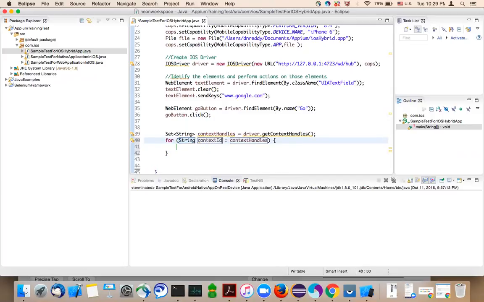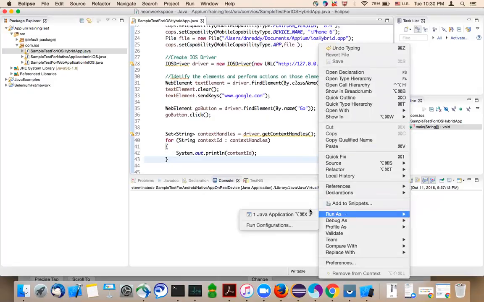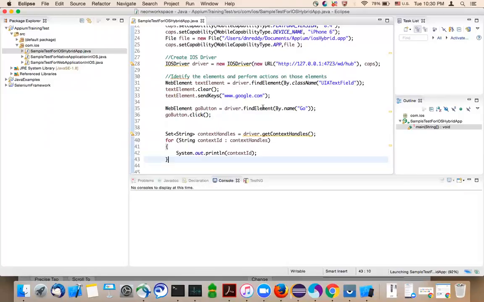Context ID. Okay, and do sysout context ID. Okay, so first of all, let's find out how many contexts are there and which context we need to use. So let's run this application and find out the context IDs which are available.